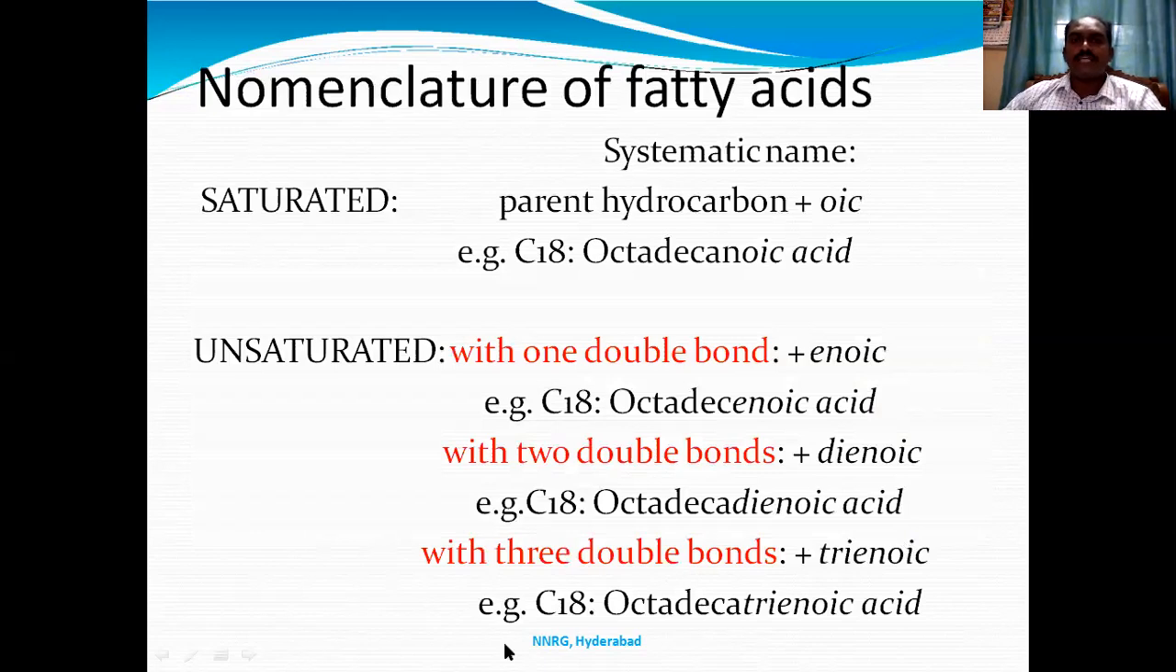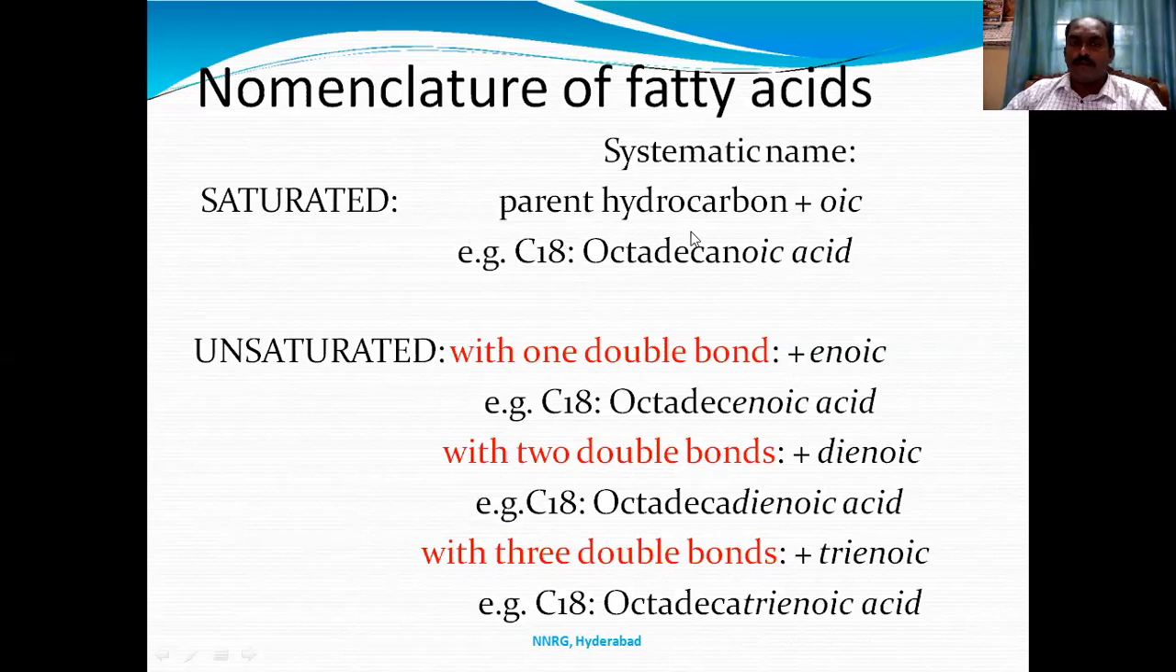So if you see the nomenclature of fatty acids, for saturated fatty acids, the parent hydrocarbon takes the suffix oic acid. If you take the saturated carbons, we start with caproic acid, the 6 carbon acid. You replace the alkane with oic acid, that is hexanoic acid, commonly called caproic acid. Capric acid is a 10 carbon acid. Decanoic acid is called capric acid.